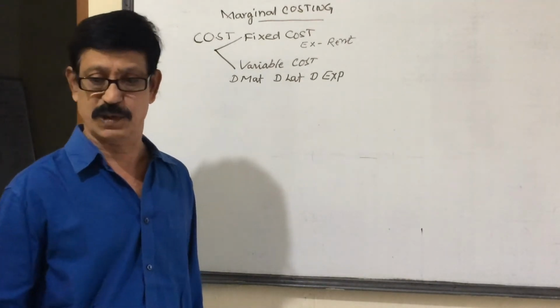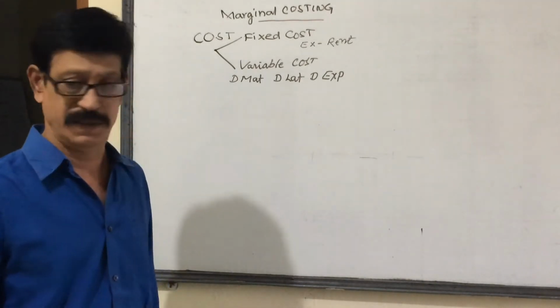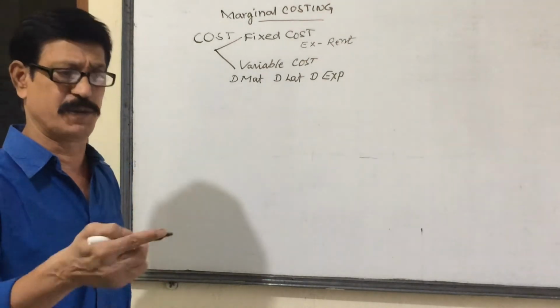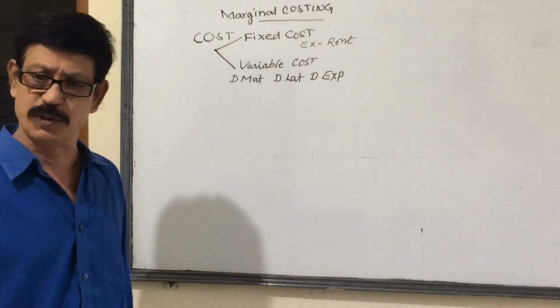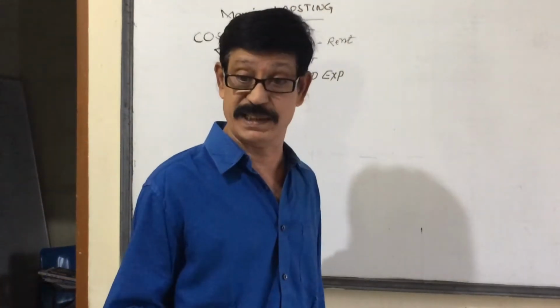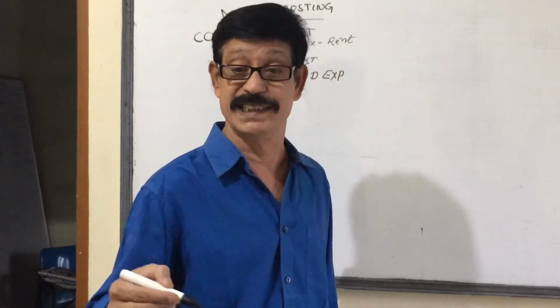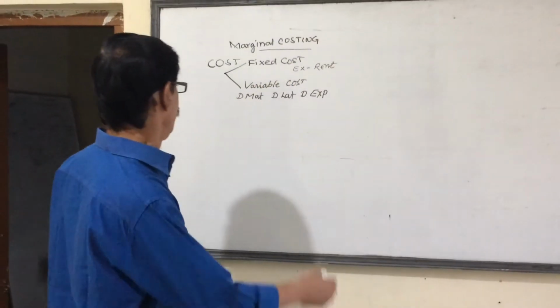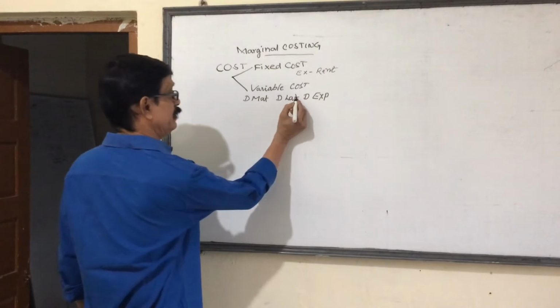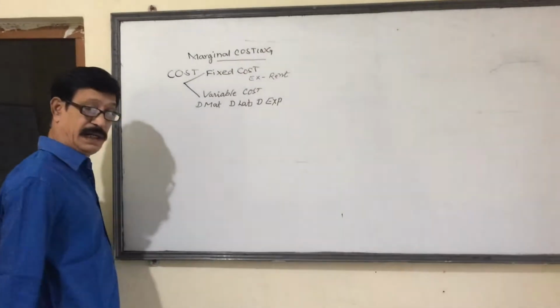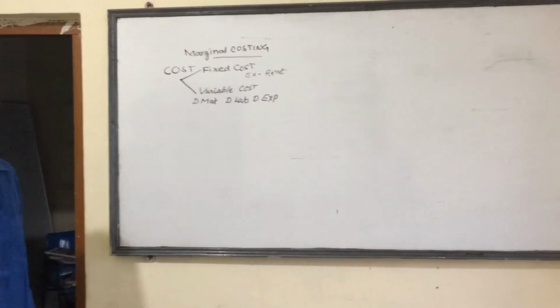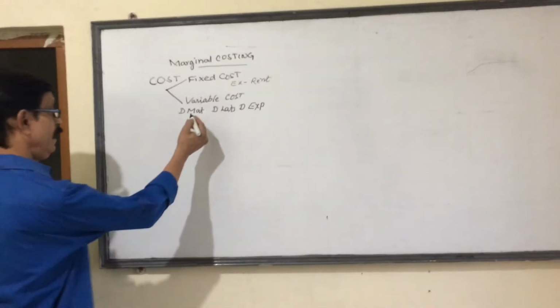Take an example. Suppose we are paying labor charges. For every one student, I am paying 100 rupees. If there are 2 students, I have to pay 200. If there are 5 students, I have to pay 500. That means it is variable. So direct material, direct labor, and direct expenses all are variables.